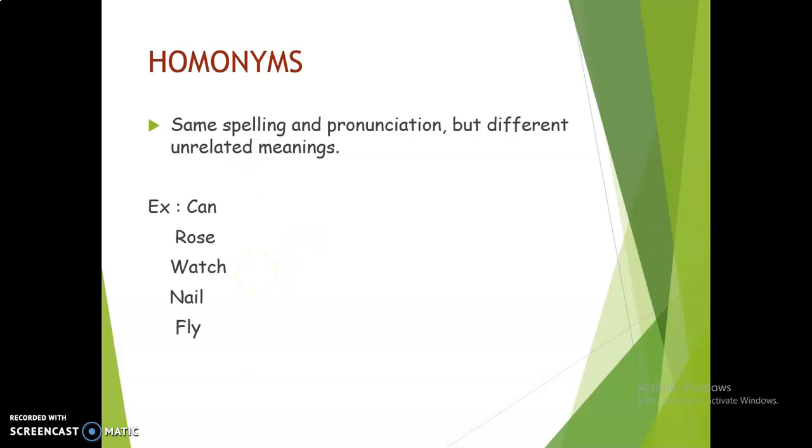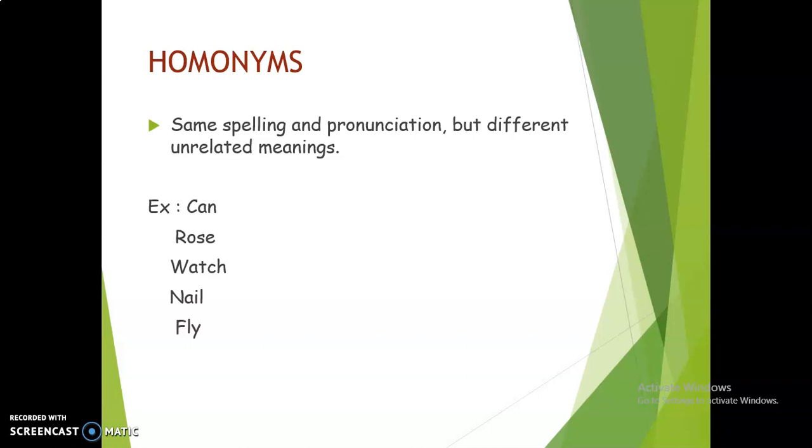Okay, next one, nail. Nail is nothing but a metal which has a round head and a sharp edge, which we use to stick something on the wall, and we hit the nail with the help of a hammer to place something on the wall. And another example for nail is the human nails or the fingernails.